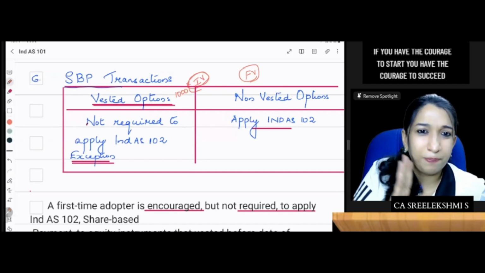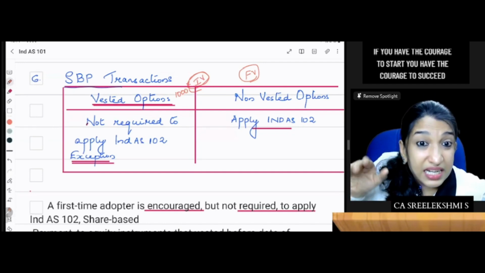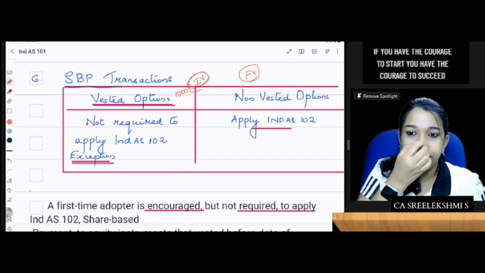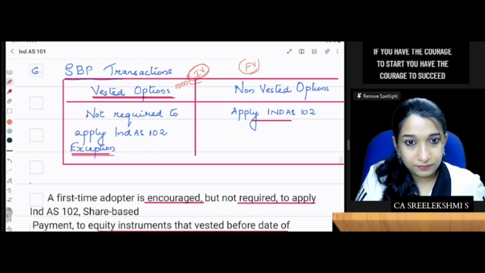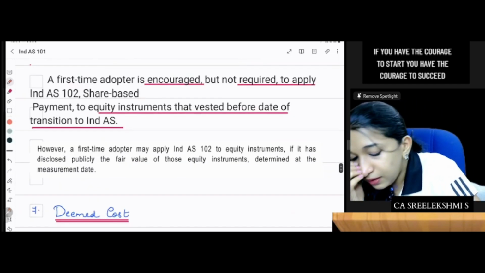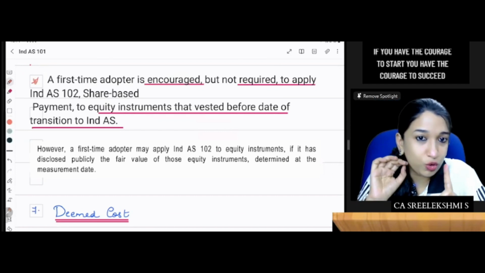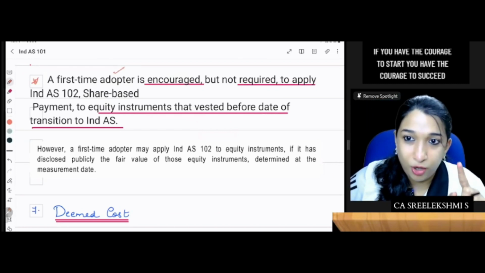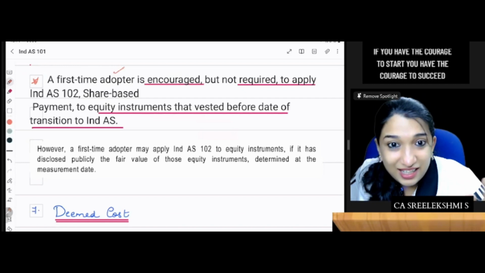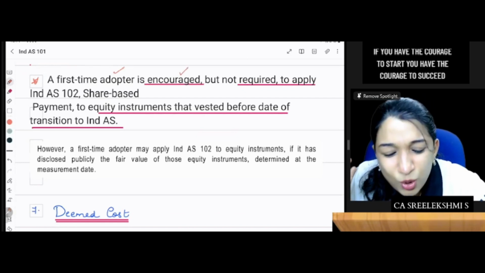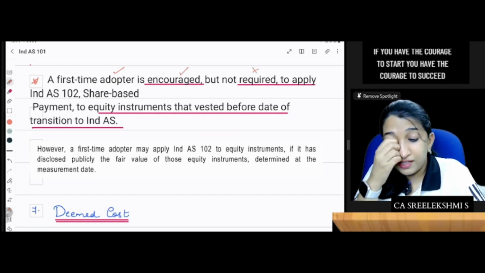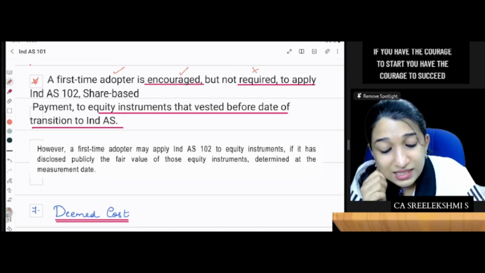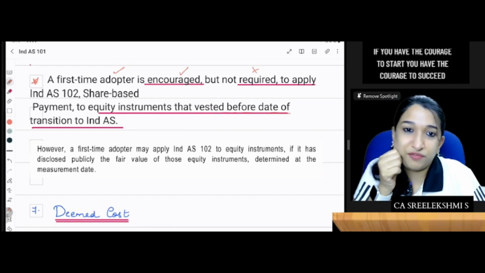Do I need to apply Ind AS 102 retrospectively? This line I want you all to study. A first-time adopter is encouraged but not required to apply Ind AS 102 to equity instruments that vested before the date of transition.